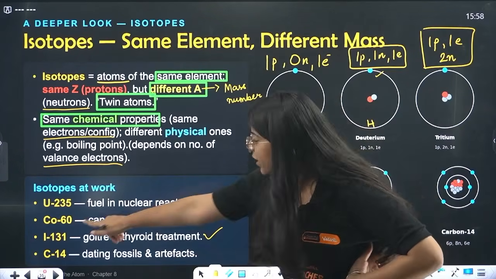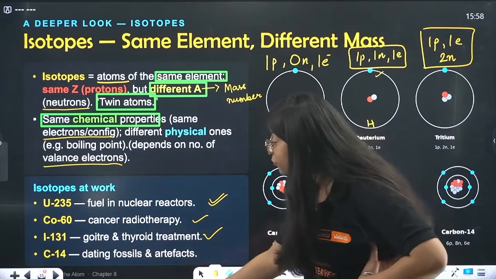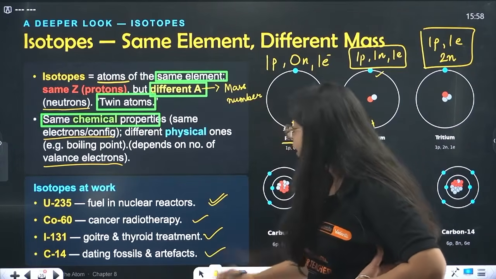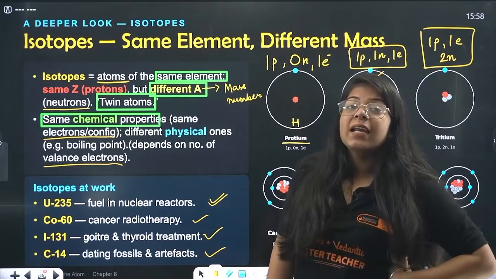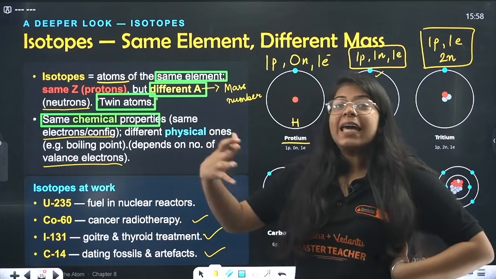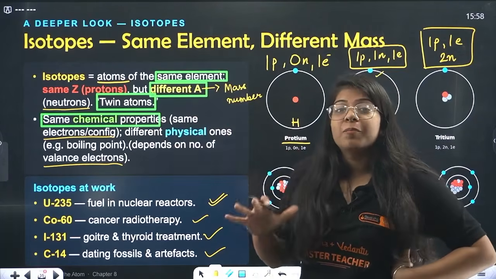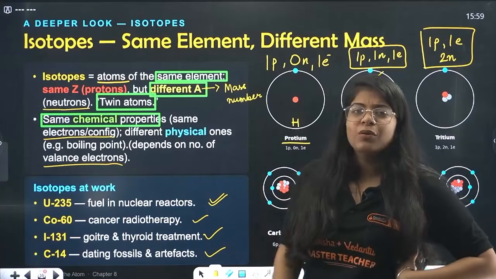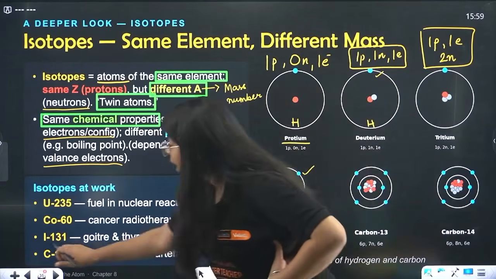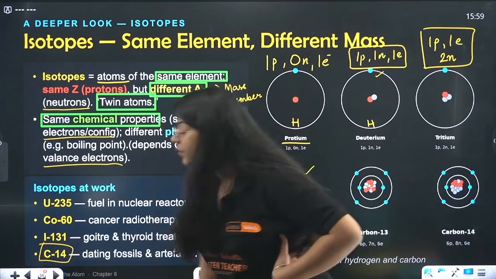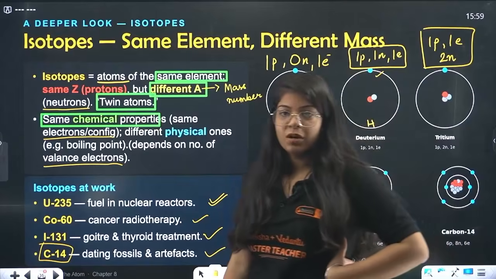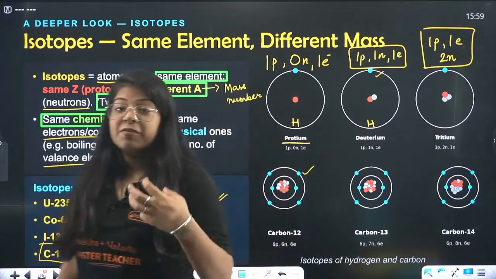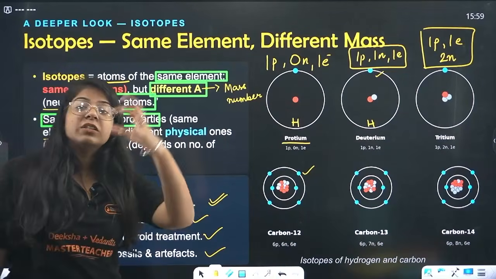Carbon 14, dating fossils and artifacts. We can find the age of a tree doing carbon dating using carbon. We'll study about that, no need to go into it, but in that carbon 14 is used. So these are some functions of isotopes and why we study them.